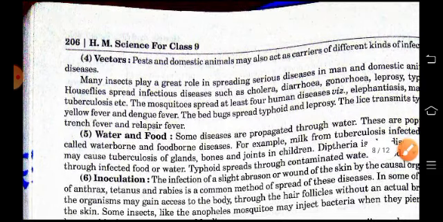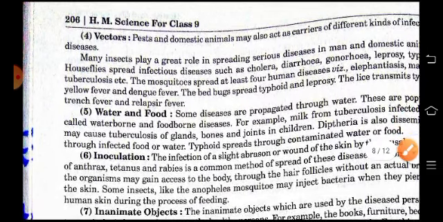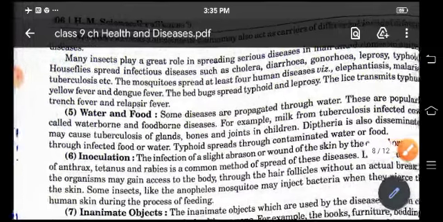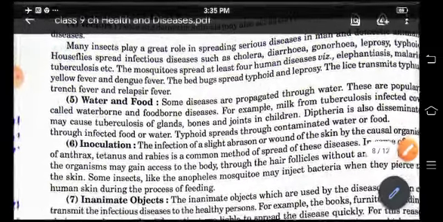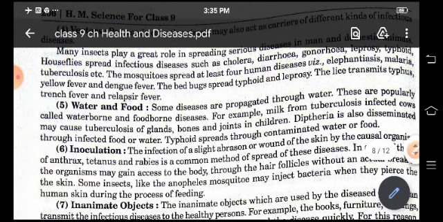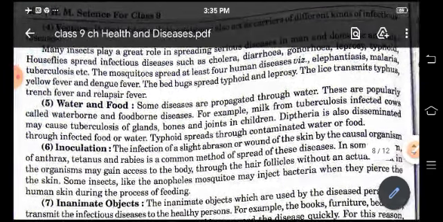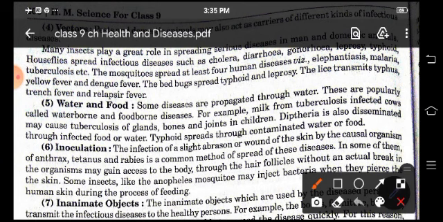Water and food. Some diseases are propagated through water. These are popularly called waterborne and foodborne diseases. For example, milk from tuberculosis infected cows may cause tuberculosis of glands, bones and joints in children. Diphtheria is also disseminated through infected food or water.